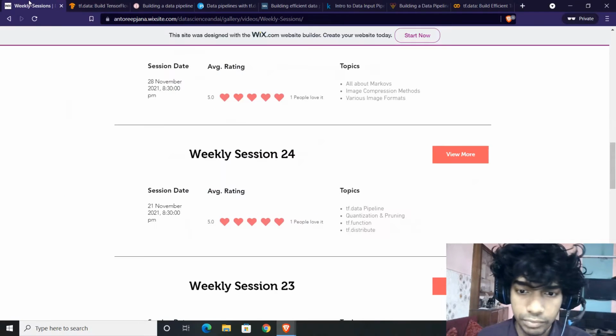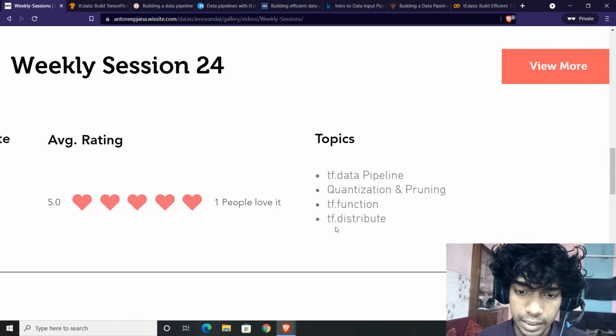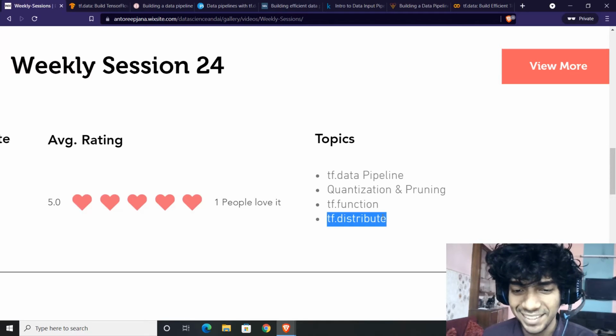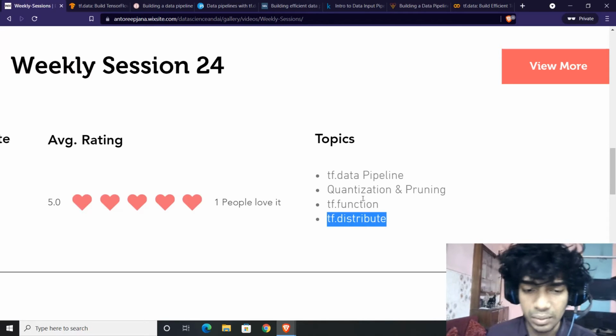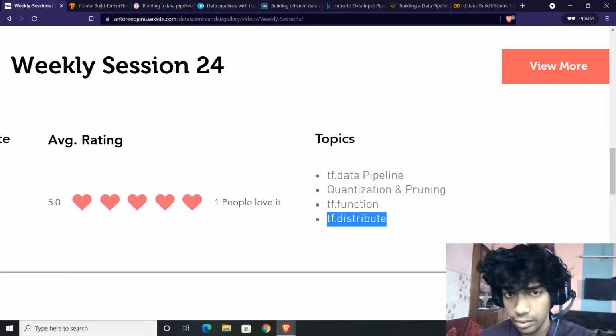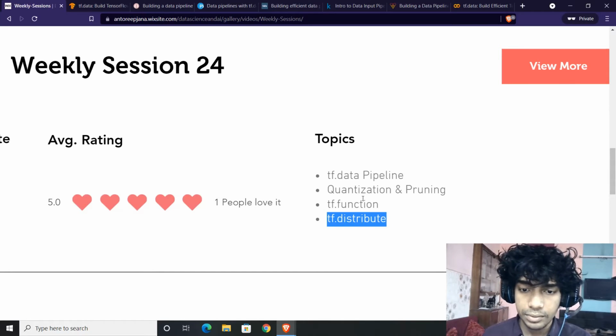The next topic which we might be discussing is TF function, although there's nothing much to discuss in TF function, and the last one is TF distribute. This, believe me, I won't be discussing as there's nothing much to it. If you have multiple GPUs, or a TPU with multiple cores, how you want to distribute the data and sync up with that, you need not do it manually. This is assisted with the help of TF distribute.